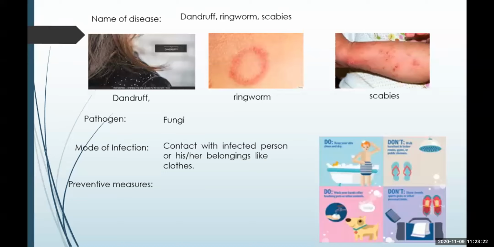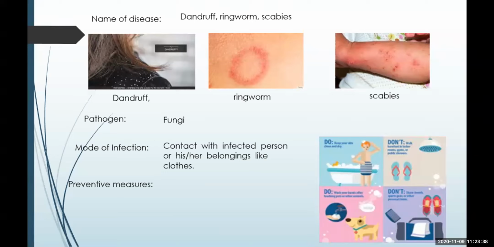Even if you have pets at home, you need to clean those pets at regular intervals, because this fungal growth is also seen on their body, as we are suffering.